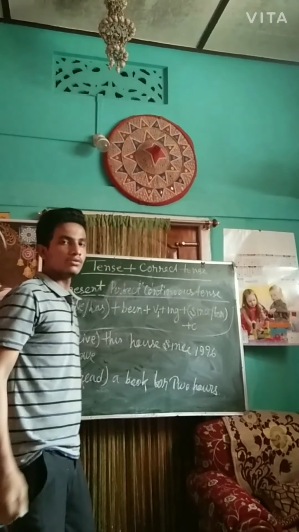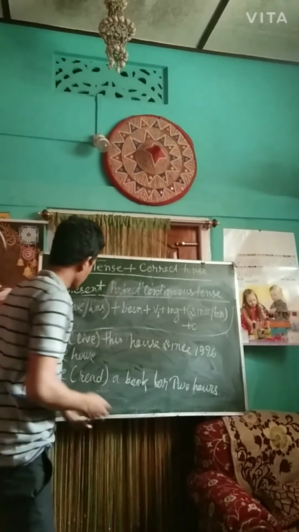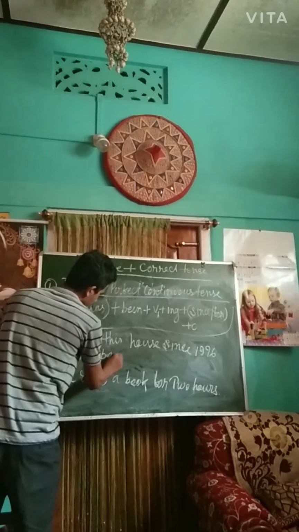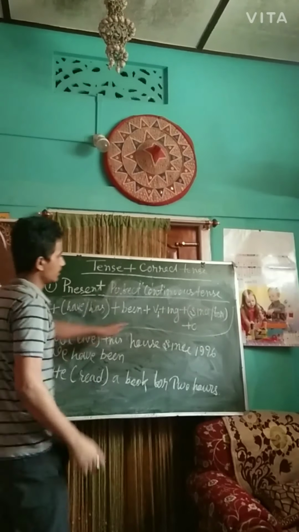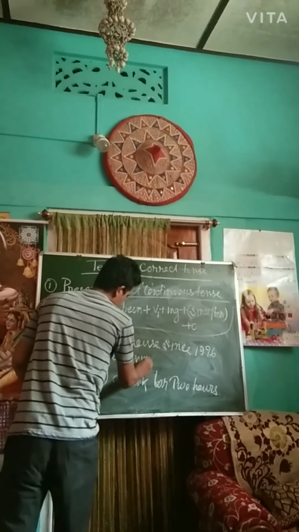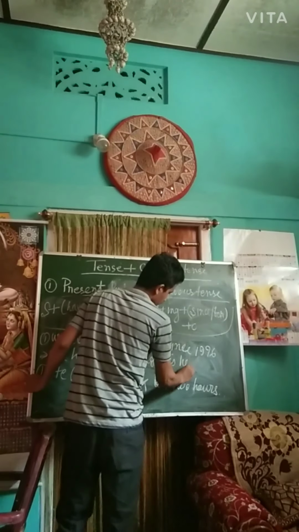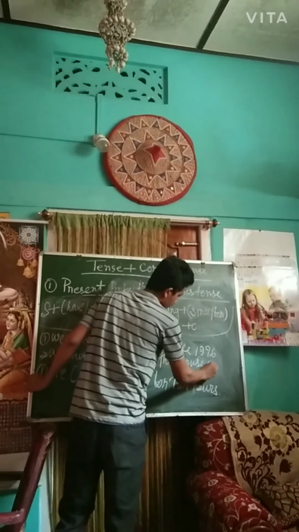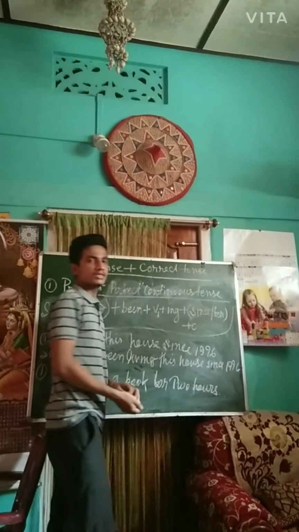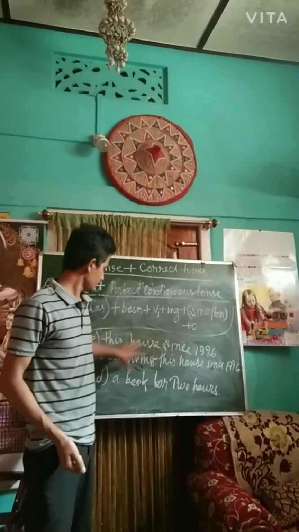Because we is first person plural, we have to use have. We have, after that been, we have been live, verb 1 plus ing, we have been living in this house since 1996. So in this way we can solve the correct verbs questions.